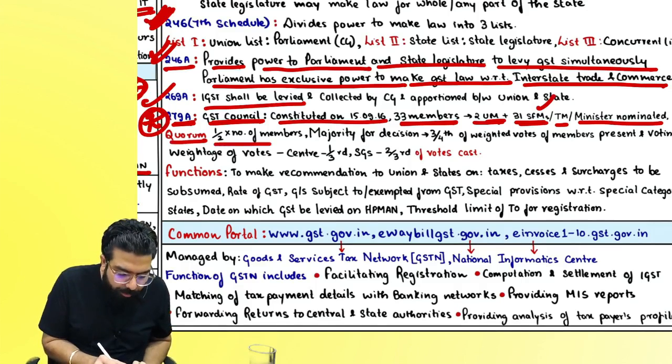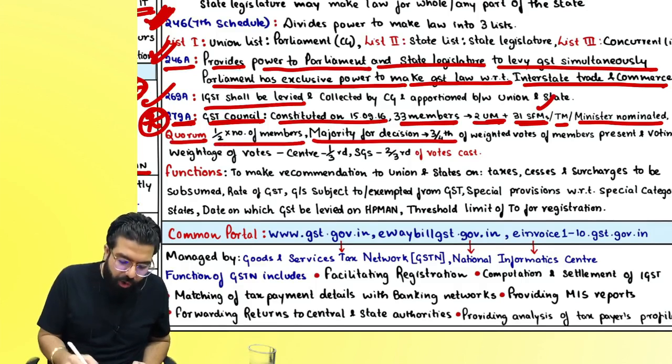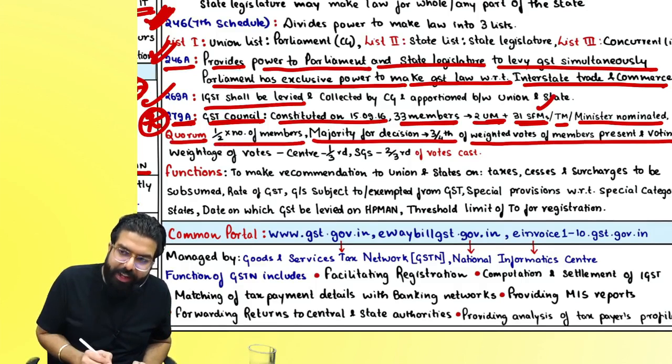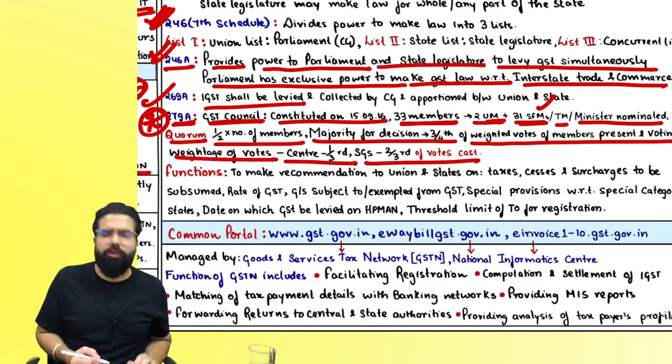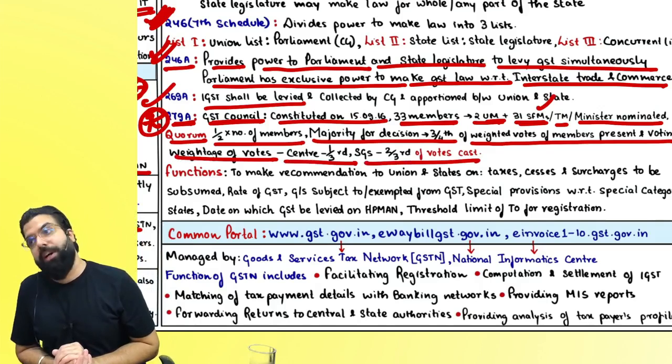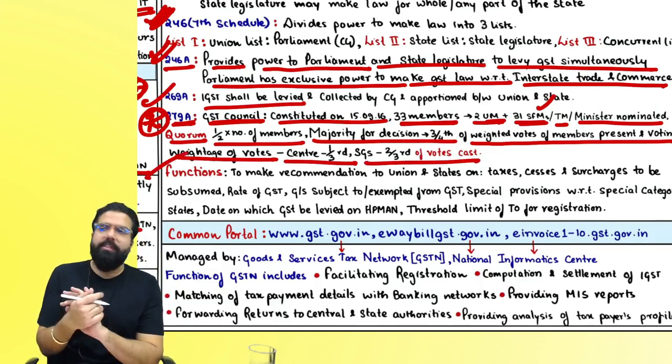Then quorum is how much, everyone? Half of the number of members. Majority for decision is 3/4 of the weighted votes of members present and voting. And weight of the center is 1/3 and weight of the states is 2/3. Are we clear, everyone? What are the functions of the GST Council?